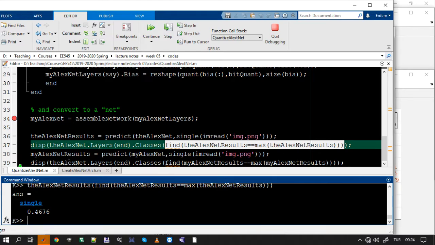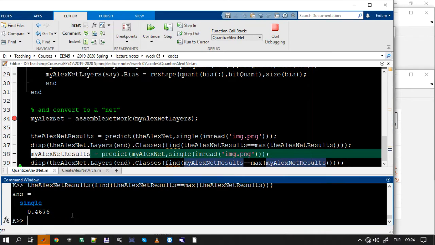So did the probability change for my quantized AlexNet? I'm going to do the same check for it. Find the maximum of the AlexNet results. Yes, the probability is a bit lower. So some things changed, but it didn't affect me for this particular image. How do you test if it affected you for many images? Well, you get many test images, thousands, hundreds of thousands, or millions of them, from different categories. You check those images category-wise, if anything changed and if there's any loss in accuracy for some category, and you make that analysis. That's how you do the analysis.